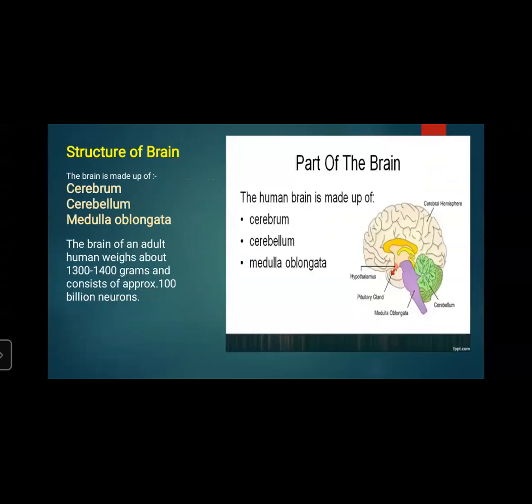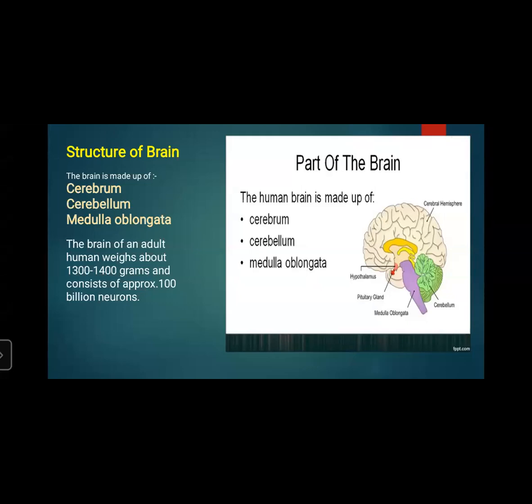Now let us see the structure of the brain of an adult human. The brain is made up of three parts: cerebrum, cerebellum, and medulla oblongata. These are the main parts of the brain. We are learning the central nervous system, which consists of the brain and spinal cord, and in that we are learning about the brain. So the brain is made up of cerebrum, cerebellum, and medulla oblongata.